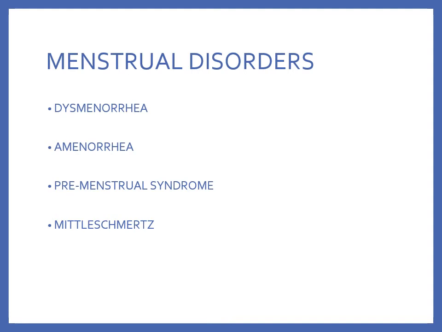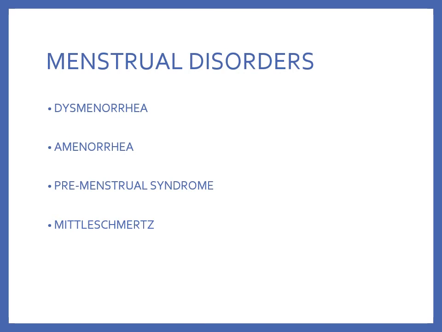Amenorrhea is the absence of menstruation, and it's normal before menarche, so normal before the onset of menstruation. It's normal during pregnancy and after menopause. It is abnormal when it occurs from problems with hormones or weight loss or severe eating disorders. Premenstrual syndrome or PMS is associated with abnormal serotonin response to normal changes in the estrogen levels during the menstrual cycle and can be accompanied with significant mood swings.